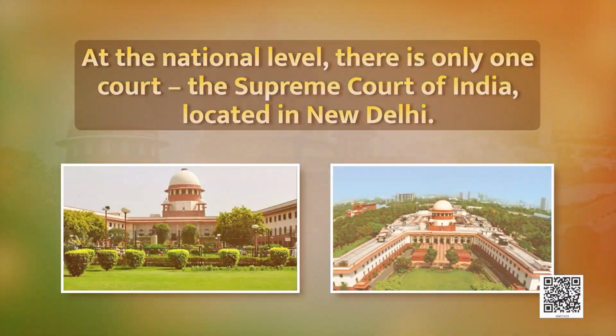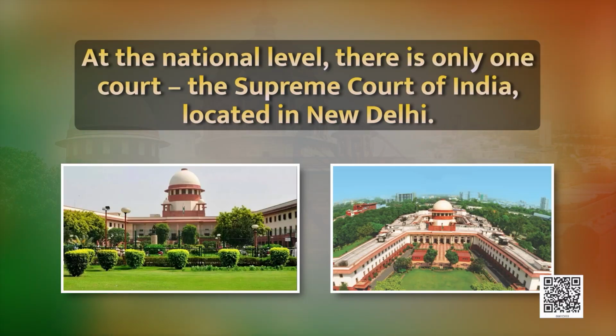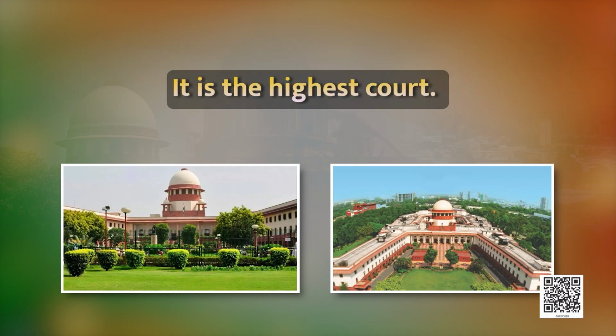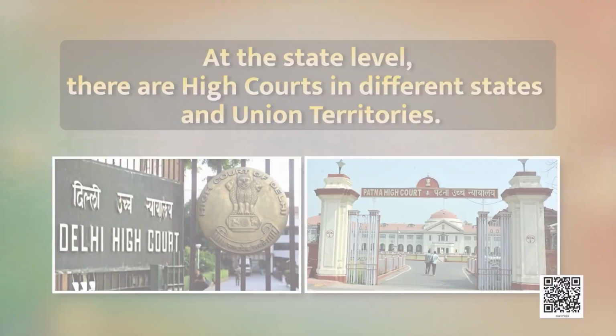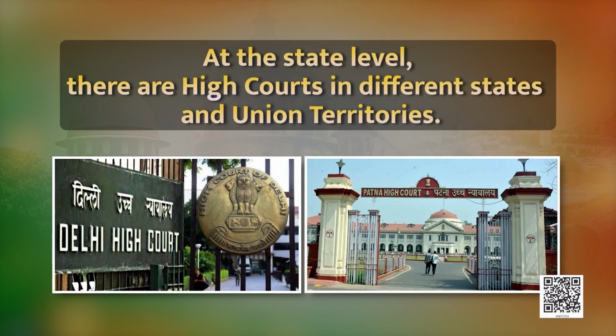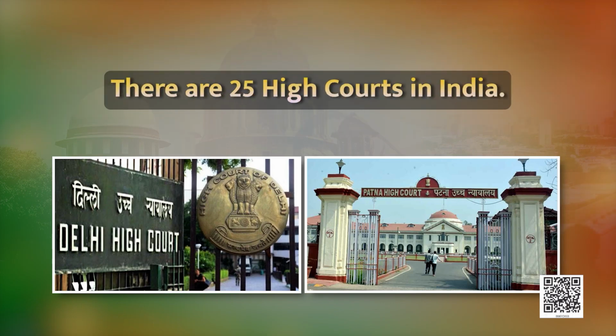for all. At the national level, only one court is there, the Supreme Court of India, which is located in New Delhi. It is the highest court. At the state level, there are high courts in different states and union territories. There are 25 high courts in India. The next organ is legislature.